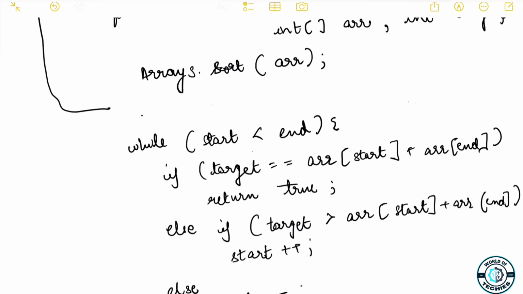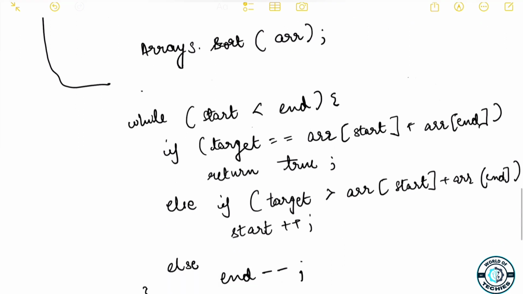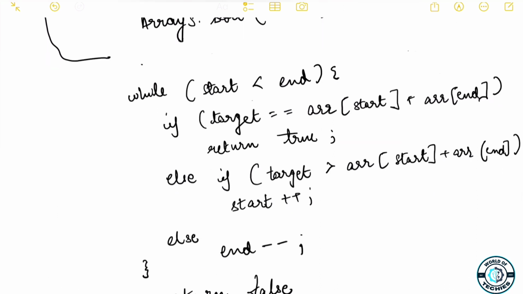already more than the current value that we are getting. So we'll have to move the first pointer towards the right so that we can get a bigger value in the next iteration. The only case that's now remaining is that if the target is less than the start and the end, in that case we'll have to move our end by one element so that we can get a smaller number, right?